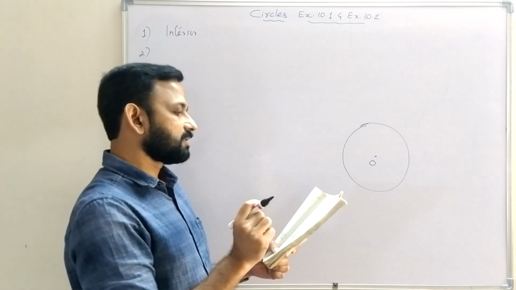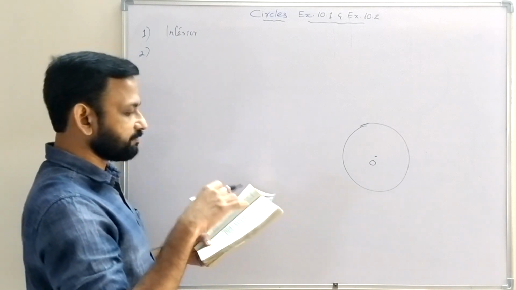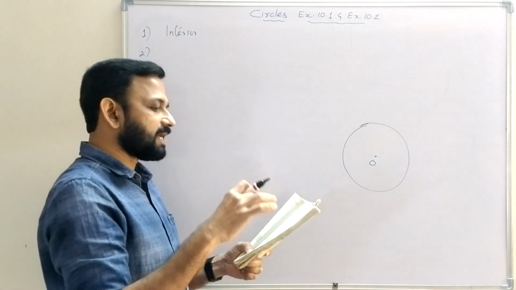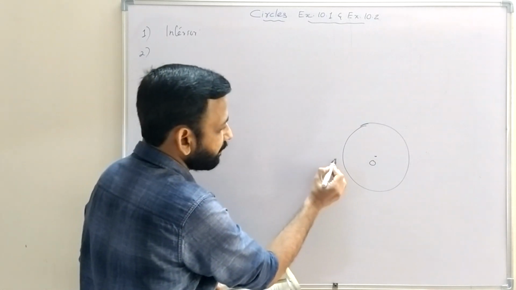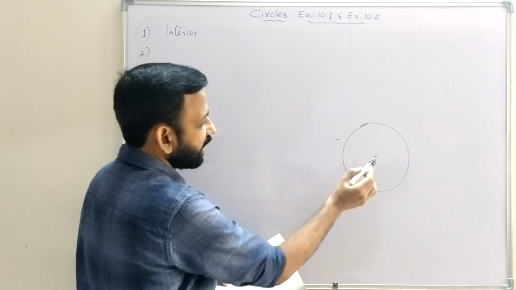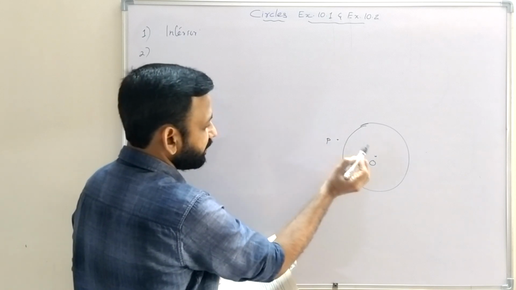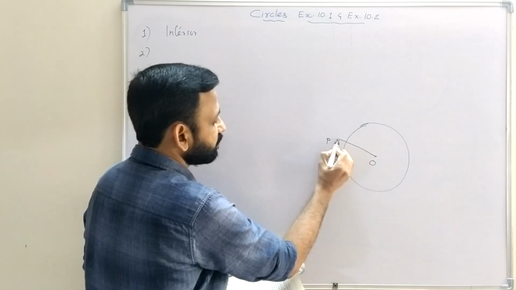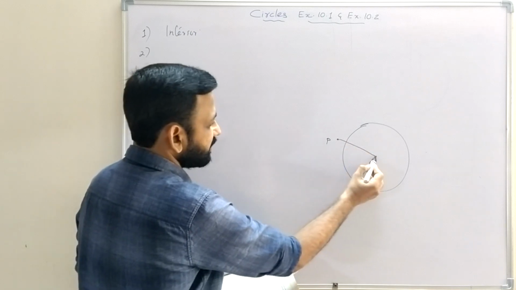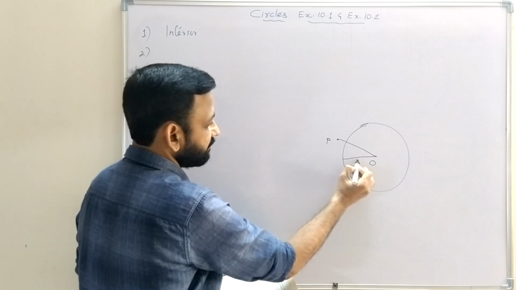Then, a point whose distance from the center of the circle is greater than its radius lies in dash of the circle. Suppose we have a point P, and the distance from the center to that point is greater than the radius of this circle.